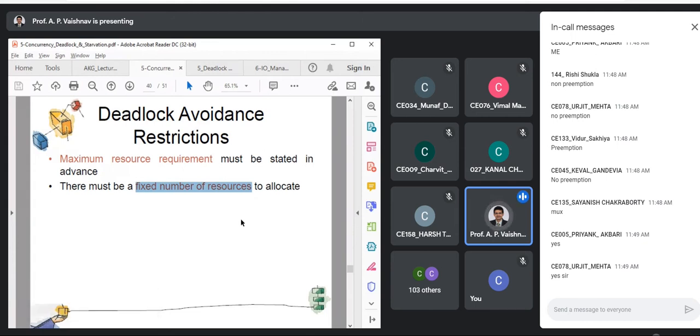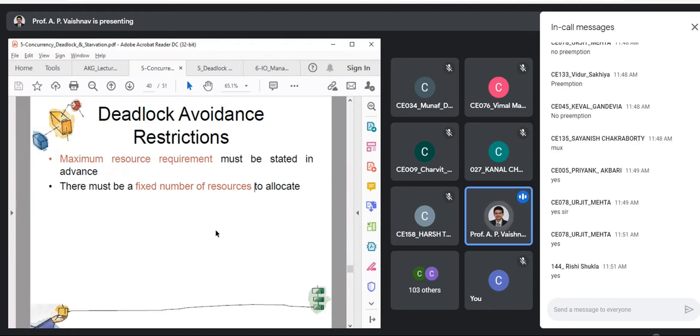You can't change the resource values at runtime, because if that happens, your calculation will be violated, and Banker's algorithm will not hold in that situation. But if you go with these two assumptions, then Banker's is a well-to-do algorithm. There is no major issue with that. Is that fine? These are the restrictions with Banker's, or in general deadlock avoidance.